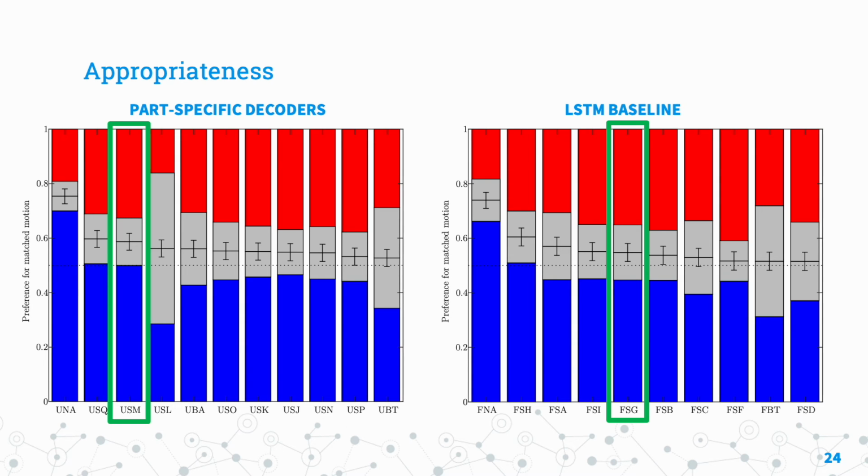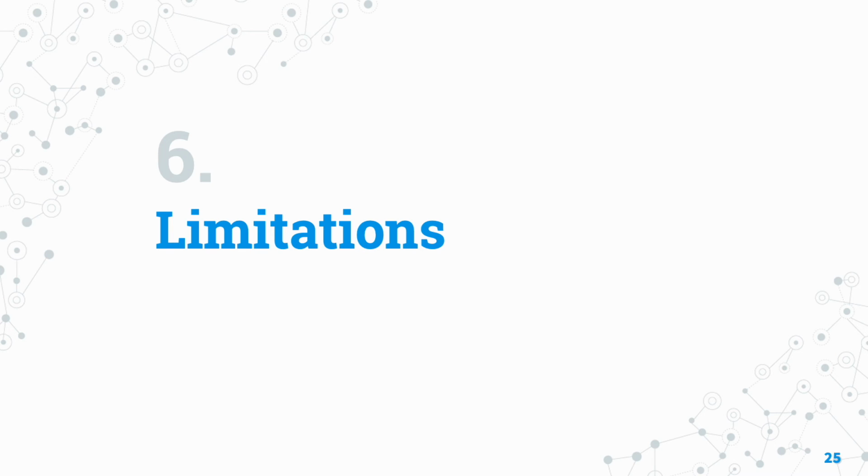If we view the distribution and responses of the appropriateness study, the LSTM baseline remained in a similar middle-of-the-pack position. However, the part-specific model improves to gain the second highest appropriateness score when comparing only submitted systems. While we cannot draw statistical significance against any other submissions, this appropriateness rating is still promising. It is not possible to derive the reason for this performance gain from the user study alone. However, through visual inspection, we observed that the arm gestures produced from this model would start at the expected time in relation to speech, and the gesture intensity appeared to match the appropriate amount too, particularly when compared to the LSTM model. Let's discuss the limitations.